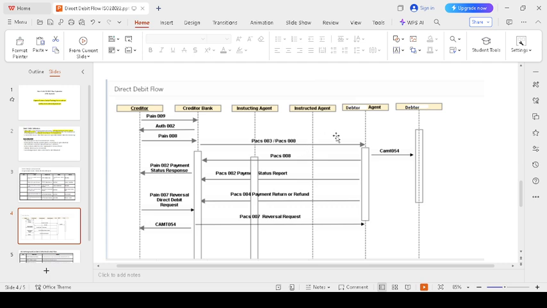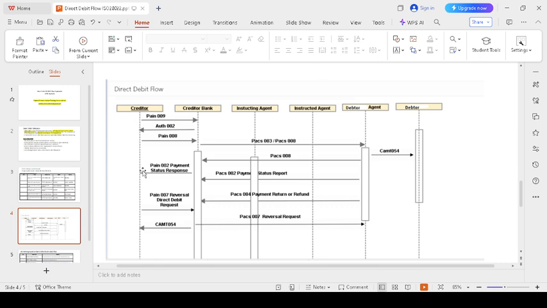Finally, it reaches the debtor agent. In case the debtor agrees and makes the payment, the same kind of response is transferred via PAX 008 and the statement is generated via camt.054. After that, the payment status report pacs.002 is generated, and they get the status response from the creditor side. The payment is successfully processed.